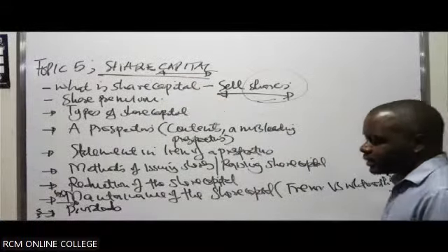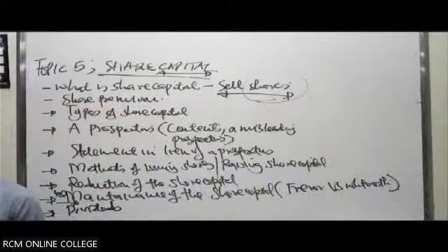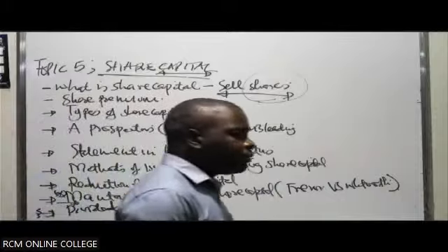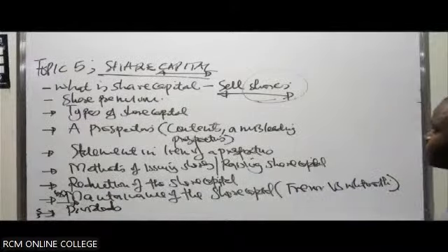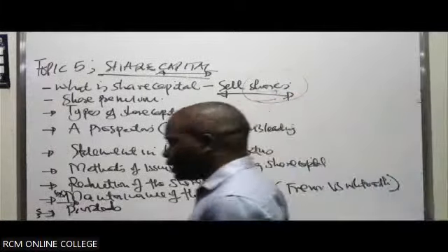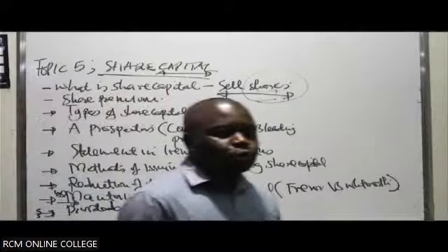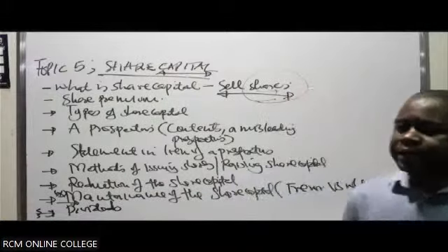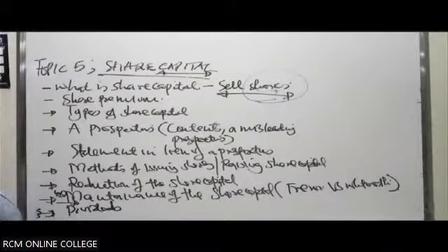So it is a means of capital for the company. How does it arise? It arises as a result of the company selling shares. And of course, you already know what we mean by a share, because it is the very previous topic we've looked at. So share capital is a means through which a company can raise capital. The company simply sells shares, and as a result, it is able to raise capital.